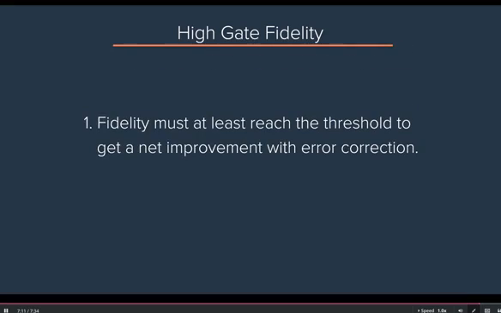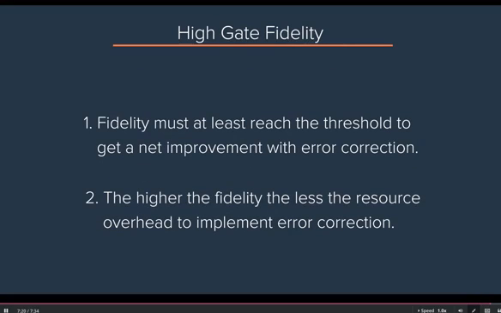First, the fidelity must at least reach a minimum value, called the threshold, in order for the error correction to give us a net improvement in the error rate. And second, once above this threshold, the higher the fidelity, the less the resource overhead required to implement the error correction.